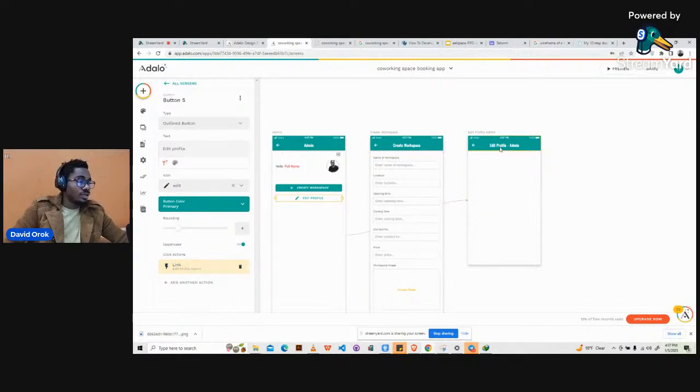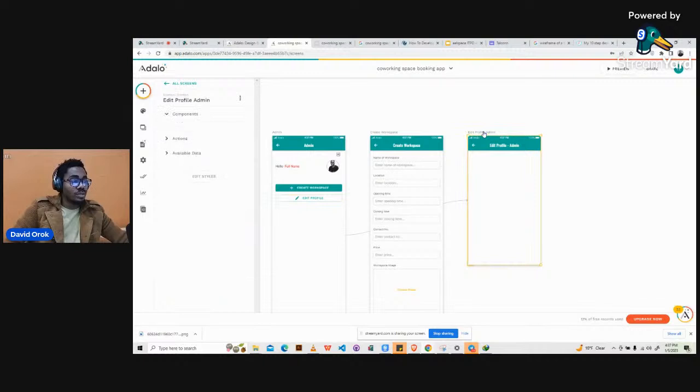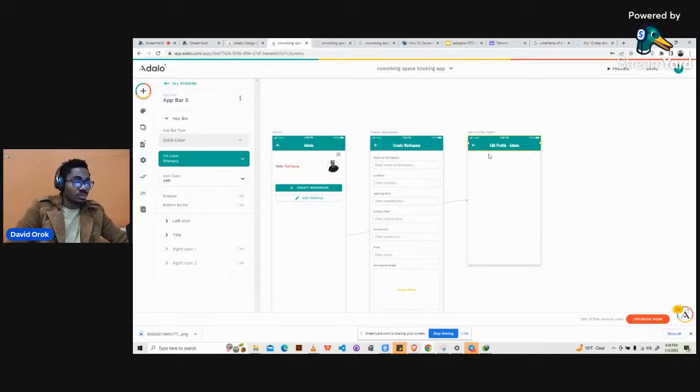The reason why we called it edit profile admin is because we wanted to be able to differentiate it from the edit profile for the freelancer, because we will do something similar for freelancers. But now, if you can see here, we also have inside the app bar that the name here is edit profile admin. It's not really cool. So let me show you how to do that.